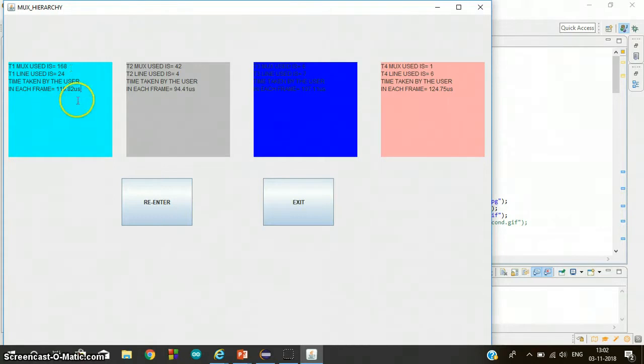The time taken by the user to come once again in that frame is 119.82 microseconds in T1, 94.41 in T2, 107.11 in T3, and approximately 125 microseconds. According to the calculation, 125 microseconds is the time taken by T4.